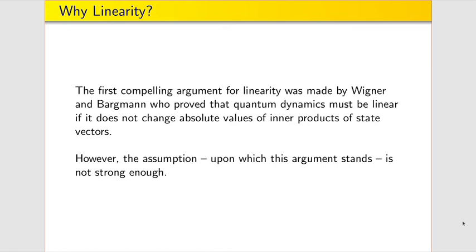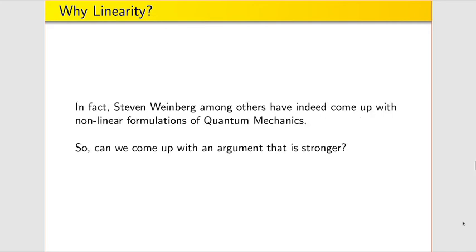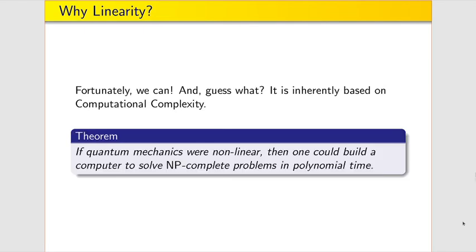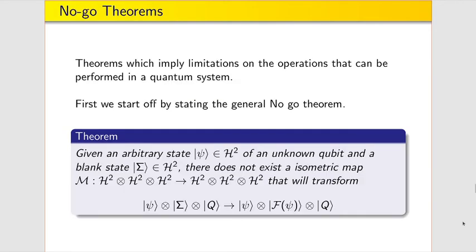The first was made by Wigner and Bargmann and involved invariance of inner products and their absolute values. Even if we consider this not strong enough, since there do exist non-linear formulations of quantum mechanics, we can come up with something stronger, based on computational complexity: if quantum mechanics were non-linear, then one could build a computer to solve NP-complete problems in polynomial time. Now that we have covered the implications, let us move on to no-go theorems.